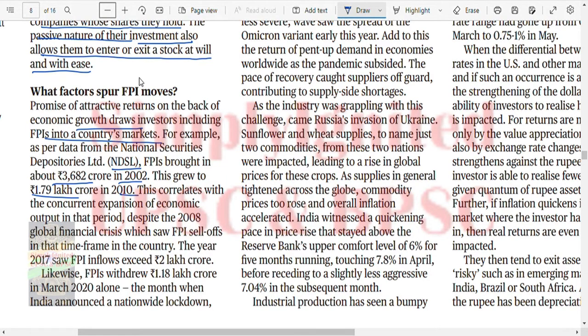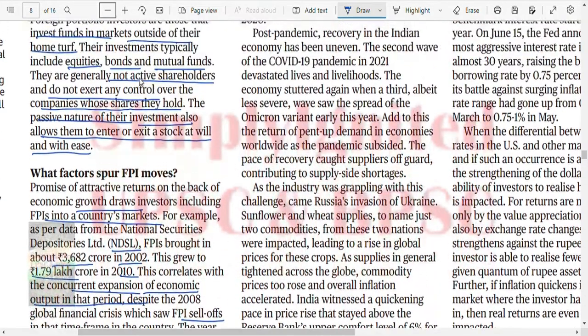This correlates with the expansion of economic output of that period. Despite the 2008 global financial crisis, which saw FPIs sell off, the year 2017 saw FPI inflows of about 2 lakh crores. Likewise, FPIs withdrew 1.18 lakh crores in March 2020 alone, the month when India announced the national lockdown.